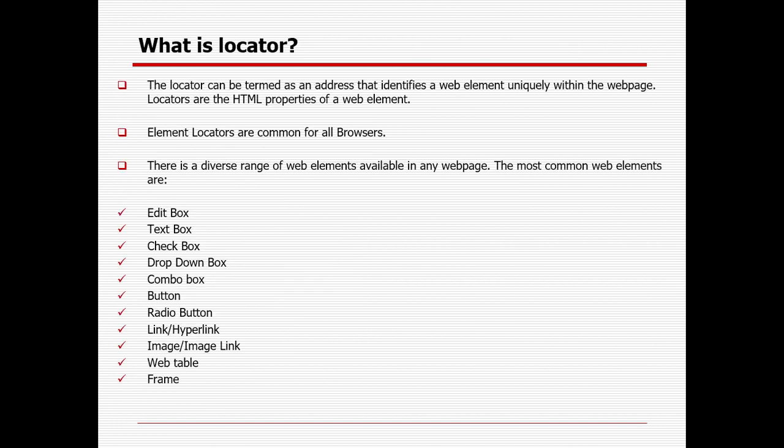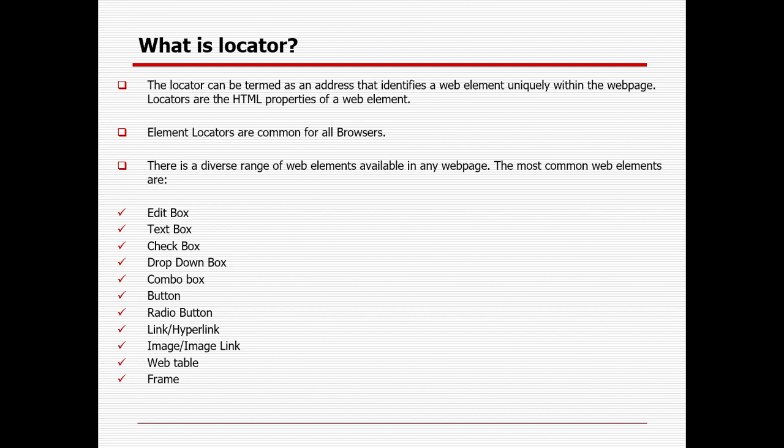Next I will try to let you know what a locator is, because I was telling you, right, we need to first identify the element with the help of locator techniques, then we can perform operations on those elements. So locators can be termed as an address that identifies a web element uniquely within the web page. Locators are the HTML properties of a web element, right? Element locators are common across browsers. So if you open it in IE, Chrome or Firefox browser, the property of the locator will not change. It will be the same, right?